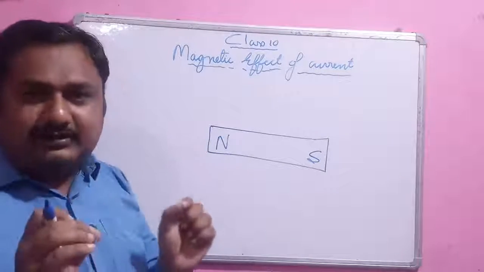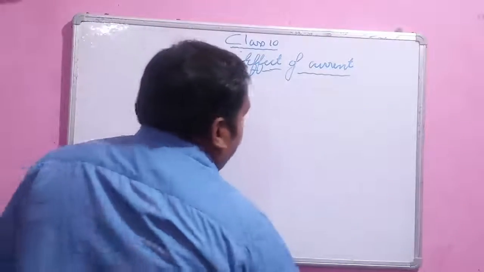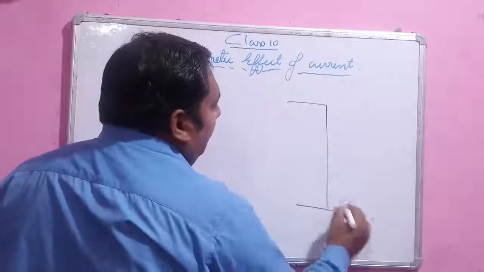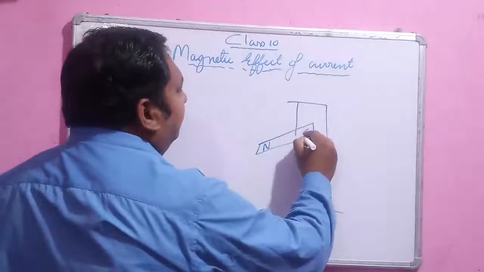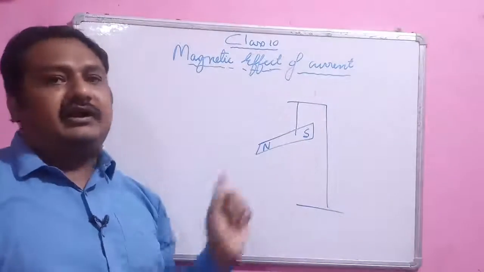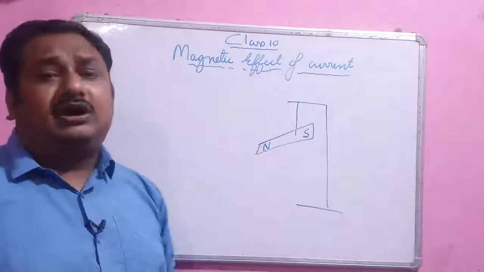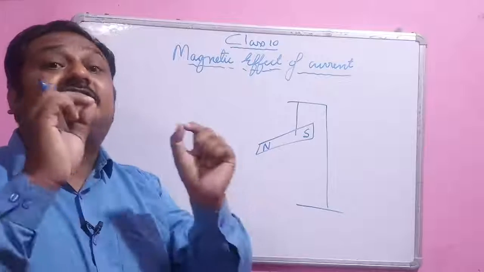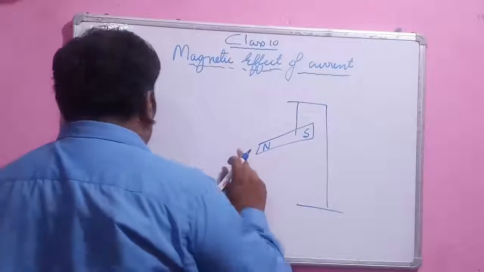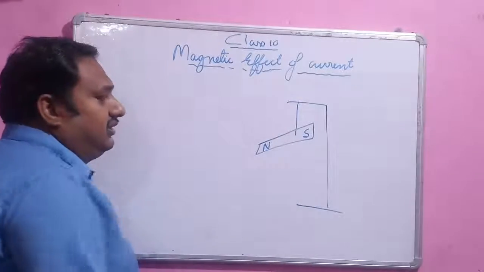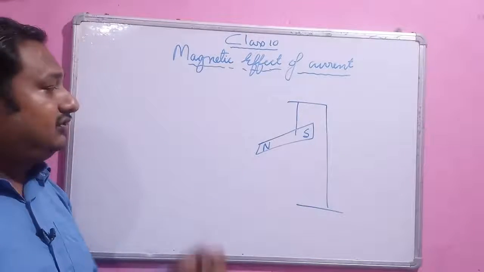If you suspend this bar magnet freely on a stand, it will point in a definite direction. The pole which is seeking toward the north is called the north pole, and the pole which is seeking toward the south is called the south pole.